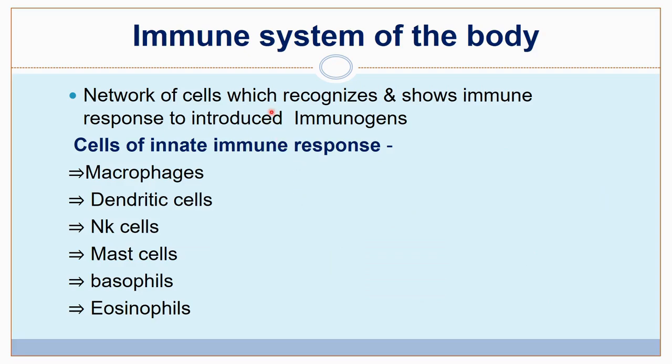Now come to immune system of the body. These are a network of cells which recognizes and shows immune response to introduced immunogens. The cells of the innate immune response are macrophages, dendritic cell, NK cell, that is natural killer cell, mast cell, basophil, eosinophils.